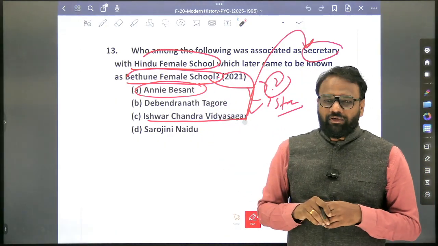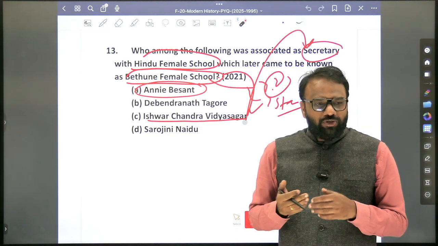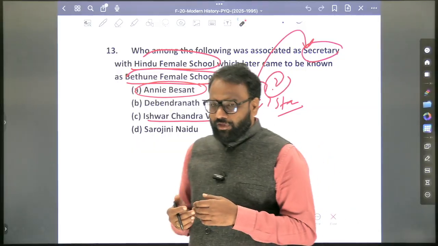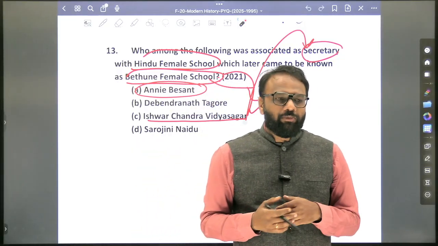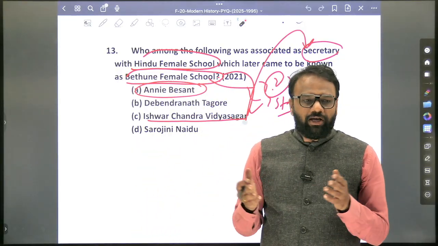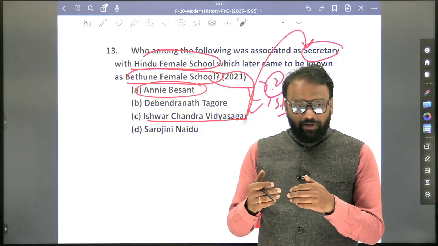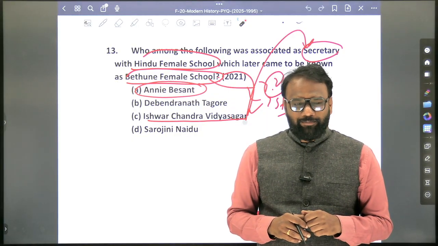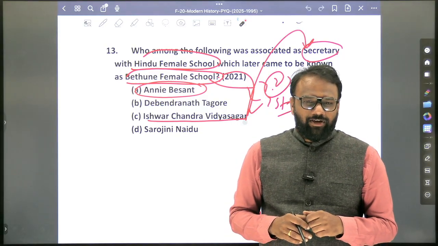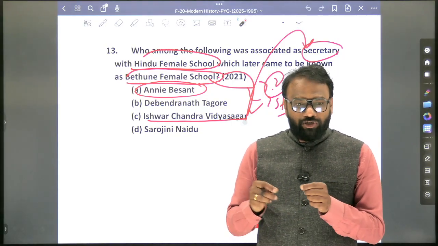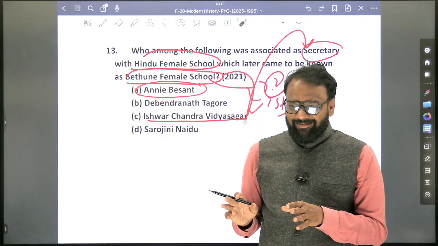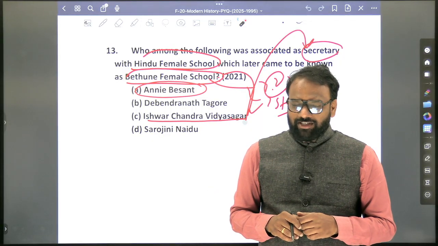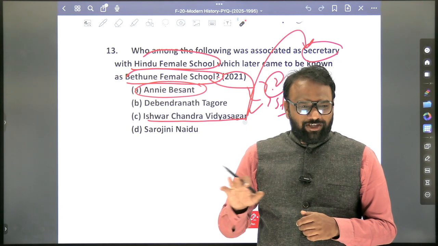Annie Besant. So Annie Besant is a famous personality associated with which events? Will you be able to connect? Yes, Home Rule League movement, right? Home Rule League movement. Next, she played an important role in the merger of moderates and extremists. So she came from which country? Okay, she came from another country and she established a Theosophical Society in India. Theosophical Society, did she not establish? Then she worked for that society?